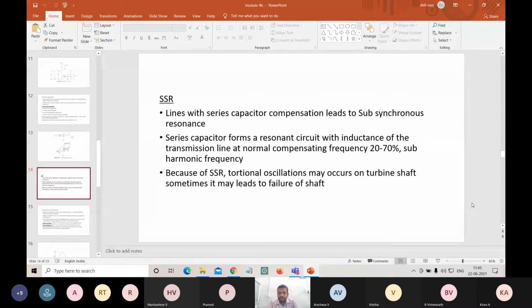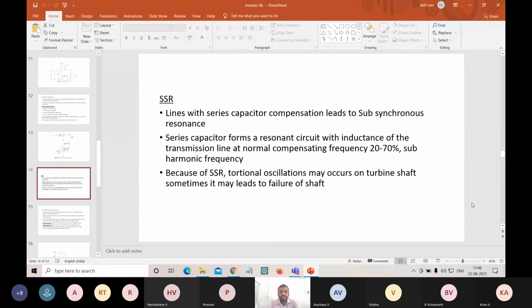at that time, at the mechanical shaft near the steam turbine units, there may be production of oscillations, disturbances, torsional oscillations. So when the SSR frequency and natural frequency coincide, in the mechanical system, normally turbines or valves, or you can call it generating units, we may observe torsional oscillations.